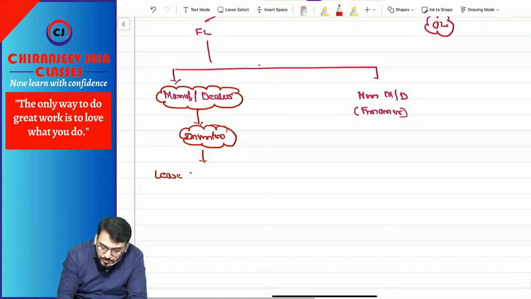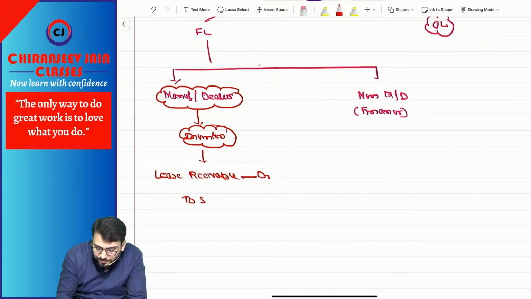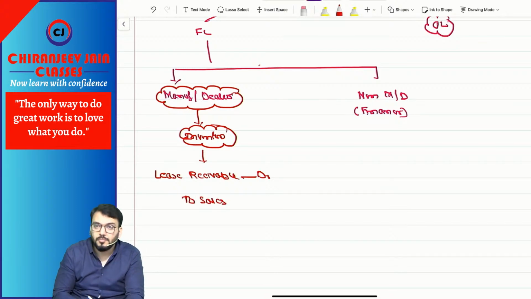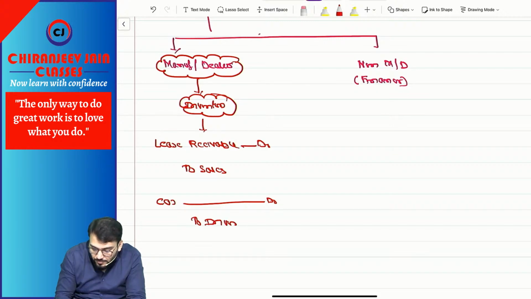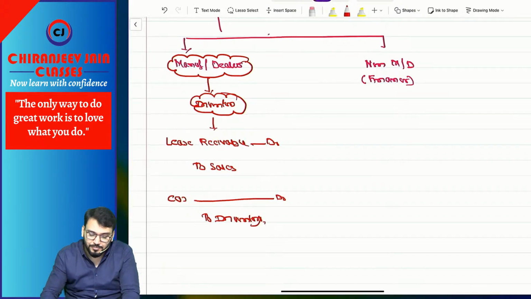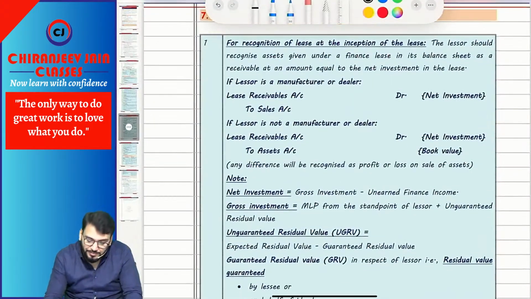Lease receivable account debit to sales. And then the second journal entry will be what? Cost of sales account debit to inventory. Cost of sales account debit to inventory. Understood this point?